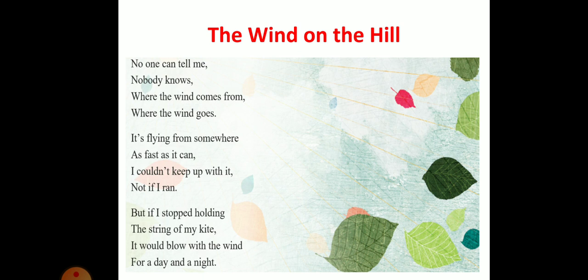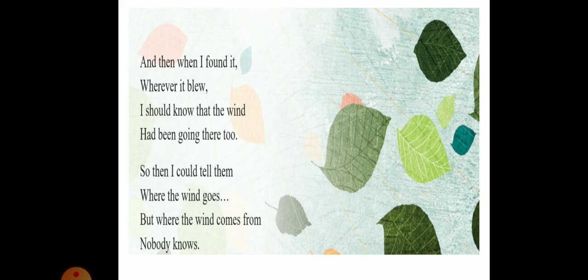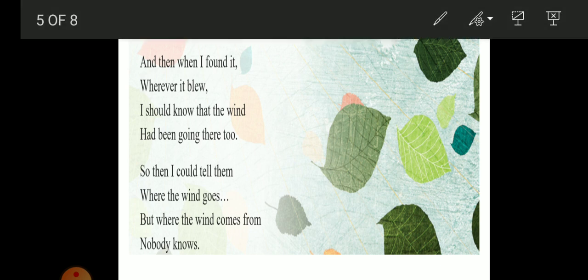But if I stopped holding the string of my kite, it would blow with the wind for a day and a night. And when I found it, wherever it blew, I should know that the wind had been going there too, so then I could tell them where the wind goes, but where the wind comes from, nobody knows. So children,